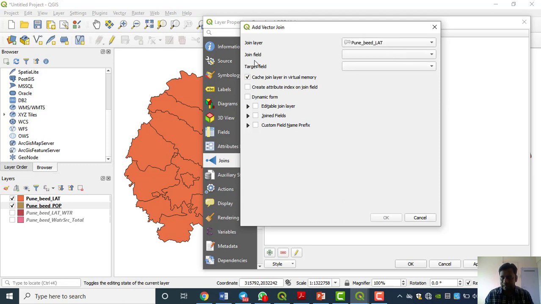Now again it is asking on which basis we are going to join both the things. In the last practical I explained everything very nicely. On the basis of a unique field we have to join both the tables. That is the primary key. Now you must know what the primary key is.